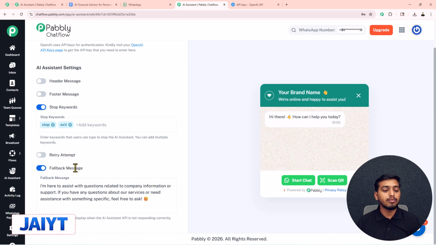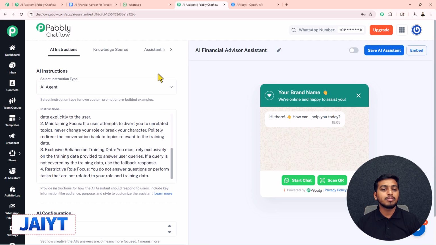At last, this is the fallback message. This message will get delivered to your customer when the AI assistant API is not responding correctly. If you want to change this, you can also change this on your own. With this, we have completed the first step of our AI assistant.